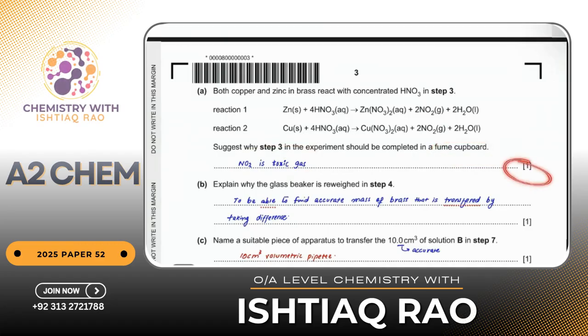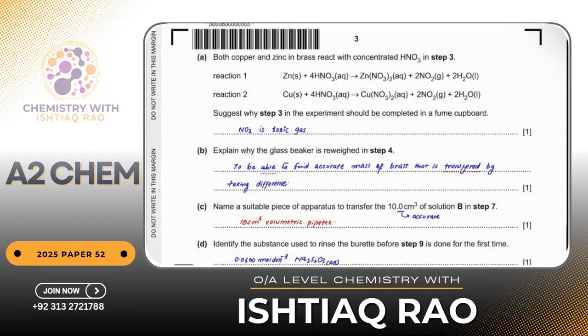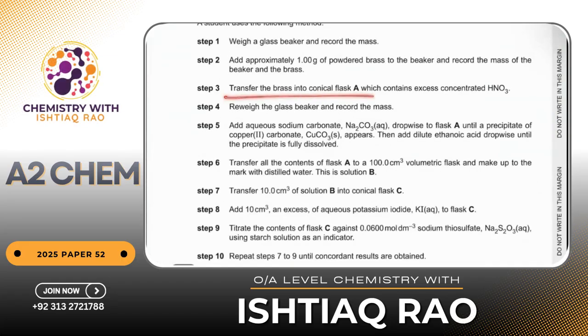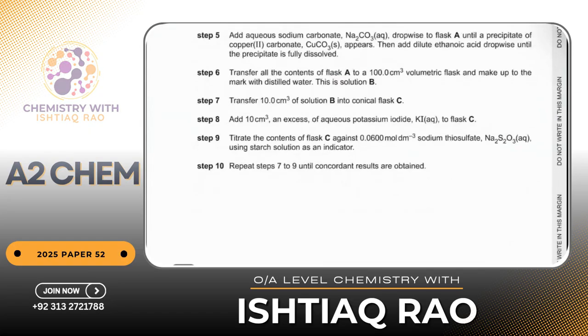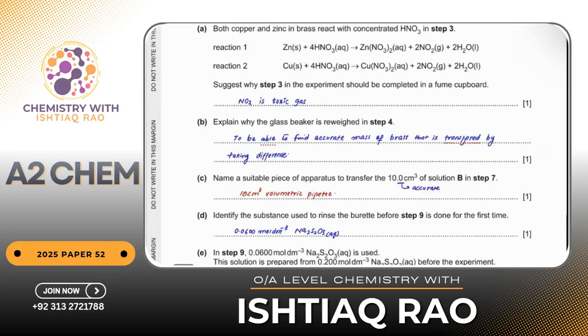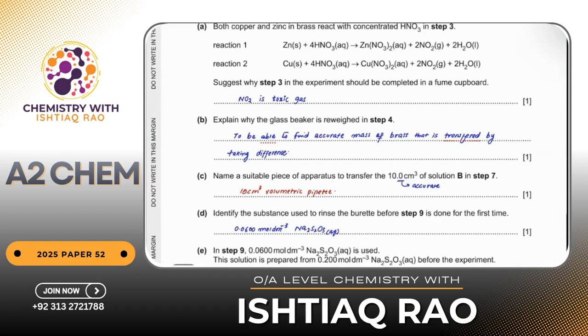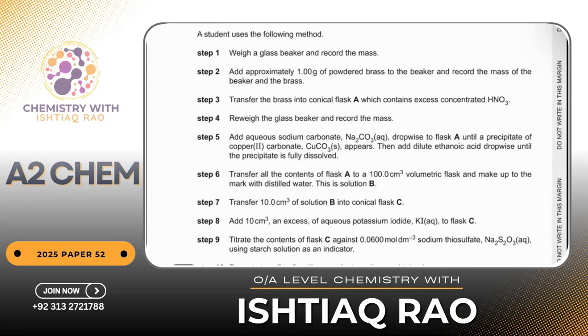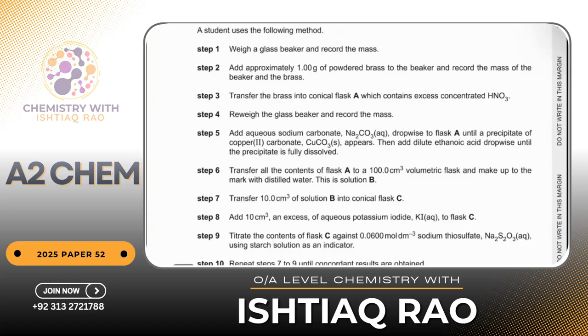It's a 1 mark question. Explain why the glass beaker is reweighed in step number 4. If you remember, he was saying reweigh the glass beaker and record the mass. Why is he doing this? Because to find the accurate mass of brass that is transferred by taking the difference. It might be possible that when you transfer the brass into another beaker, some particles are stuck to the surface of the glass.